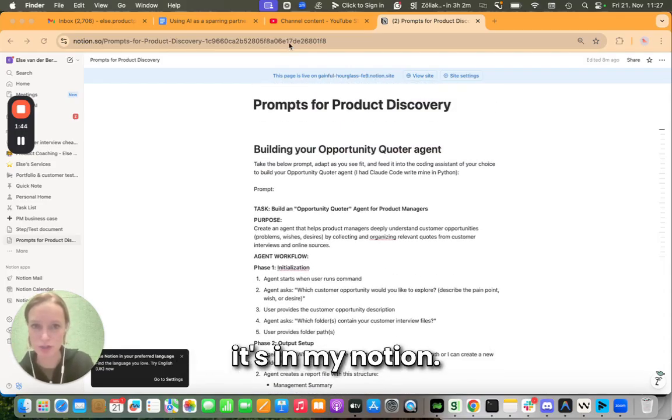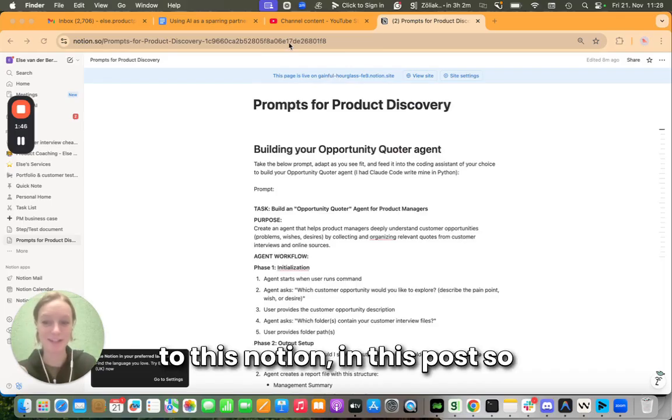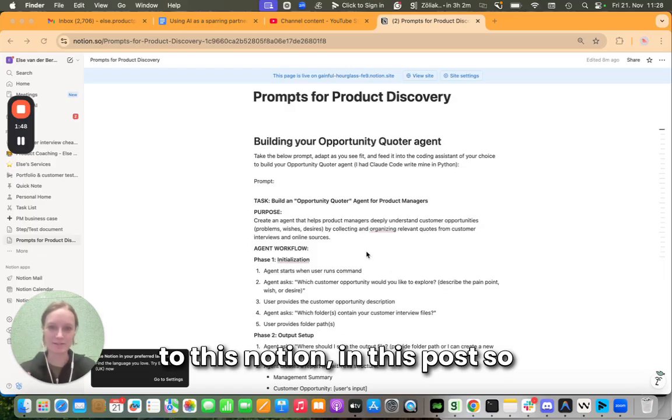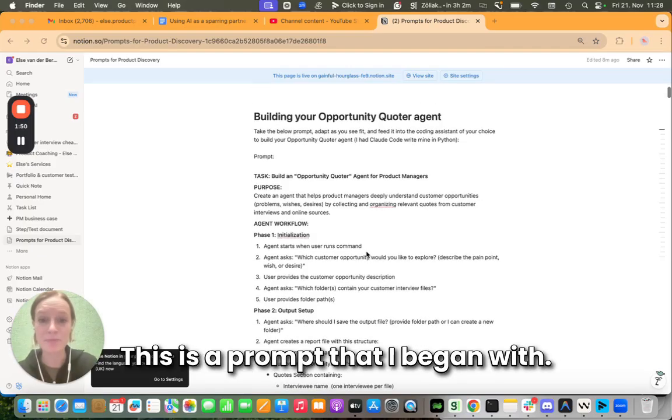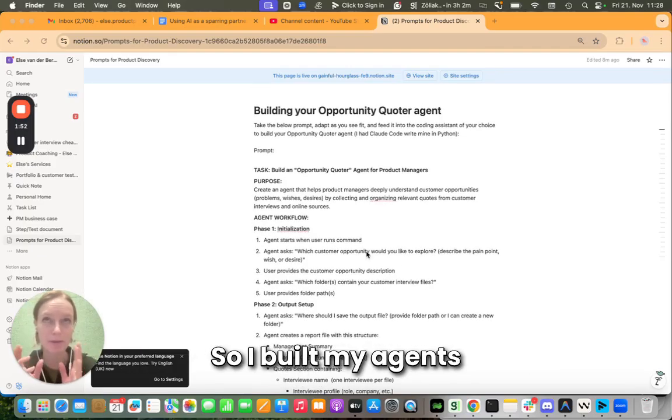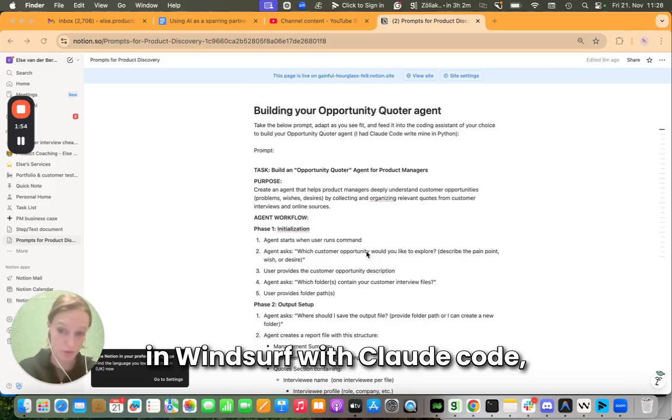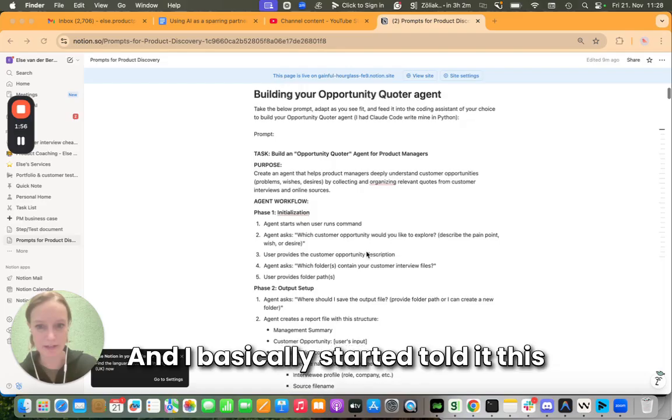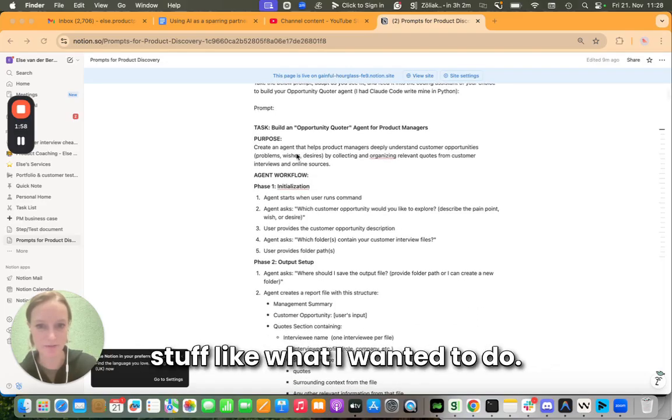So I put here this prompt. It's in my Notion. I will also put the link to this Notion in this post so that you can easily find it. This is a prompt that I began with. So I built my agents in Windsurf with Cloud Code as a plugin in Windsurf, and I basically told it this stuff, like what I wanted to do.